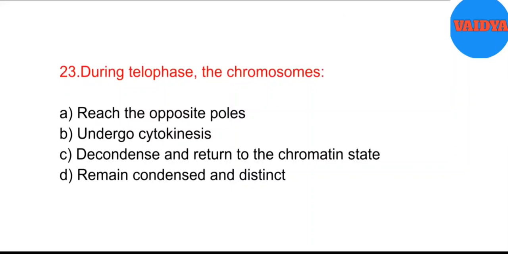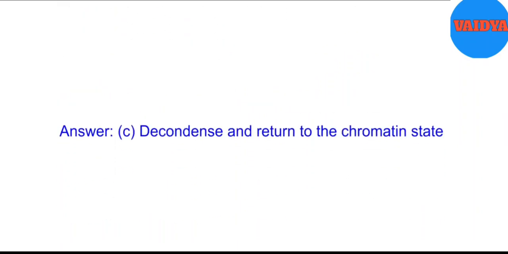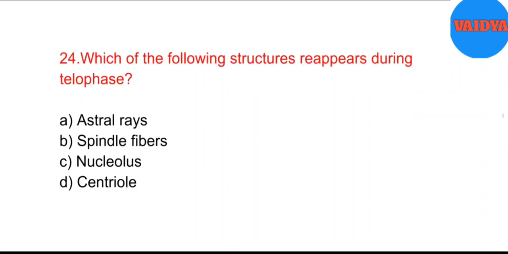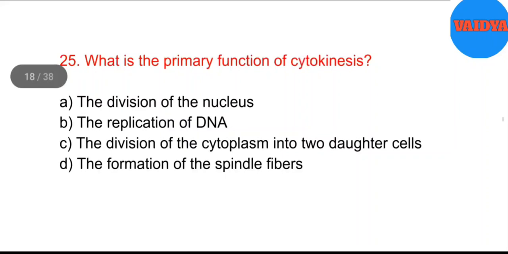23. During telophase, the chromosomes A. Reach the opposite poles. B. Undergo cytokinesis. C. Decondense and return to the chromatin state. D. Remain condensed and distinct. Answer. C. Decondense and return to the chromatin state. 24. Which of the following structures reappears during telophase? A. Astral rays. B. Spindle fibers. C. Nucleolus. D. Centriole. Answer. C. Nucleolus.